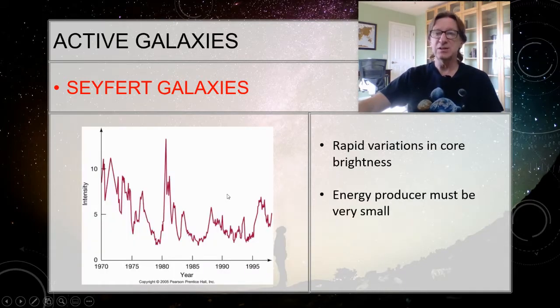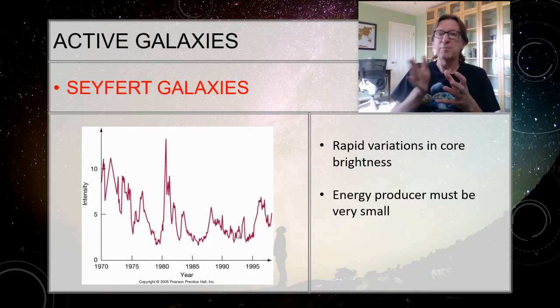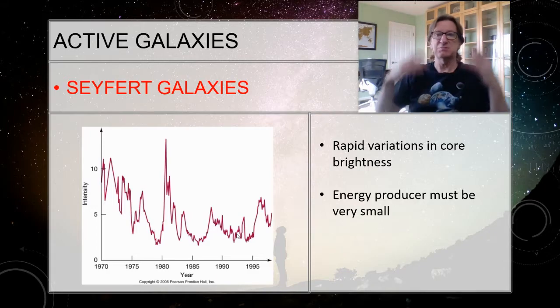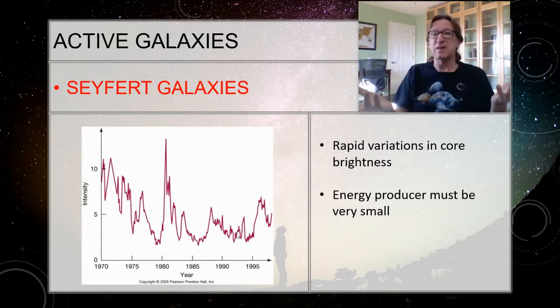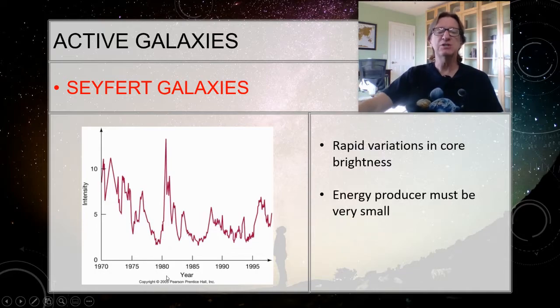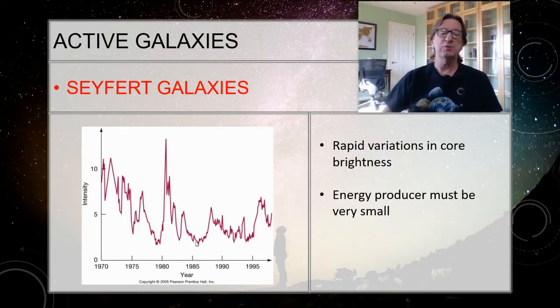When we look in the center of the galaxy, we see that there is very rapid variation in the core. Well, think about it. Things can only propagate at the speed of light. So if I have something that's 1,000 light years across, there's no way that I could get a change on this side to propagate all the way through in less than 1,000 years. But when we look at this, we're seeing changes over the course of just 2 or 3 years. See, this flare right here was in 1980 and then coming down here in about 1983. So that means that whatever is producing the energy that's powering it must be very small. What you're going to be doing in your practice is you're actually going to be calculating how small that actually is.